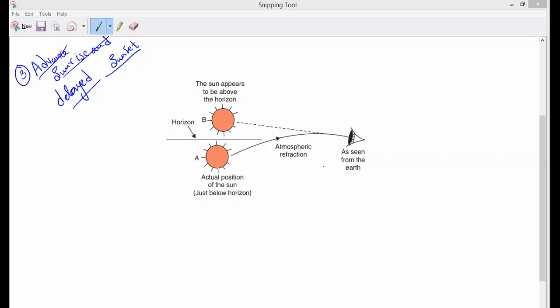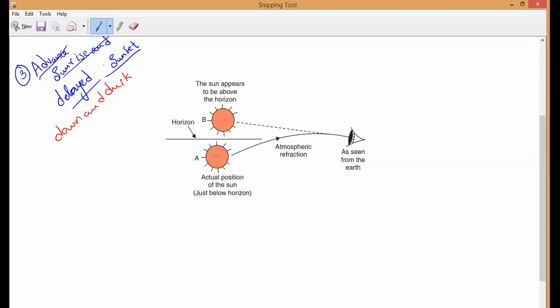Yeah. So let us come to here. The next example of atmospheric refraction is advanced sunrise and delayed sunset. As we know, advanced sunrise and delayed sunset are also called dawn and dusk. Please all of you remember. Dawn and dusk is also known as advanced sunrise and delayed sunset. Is it okay, guys?